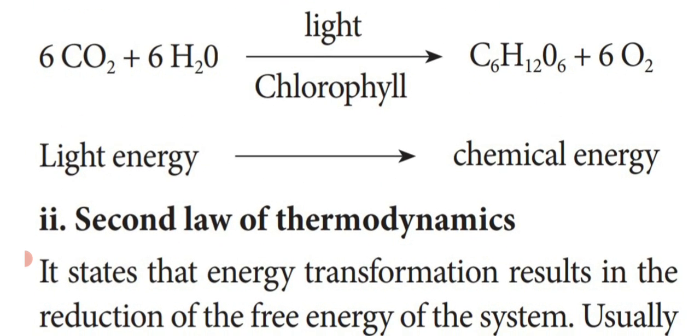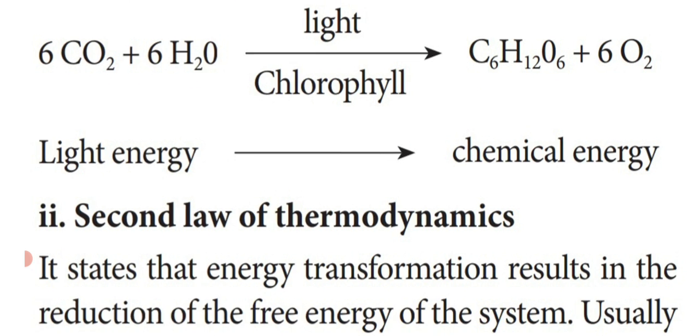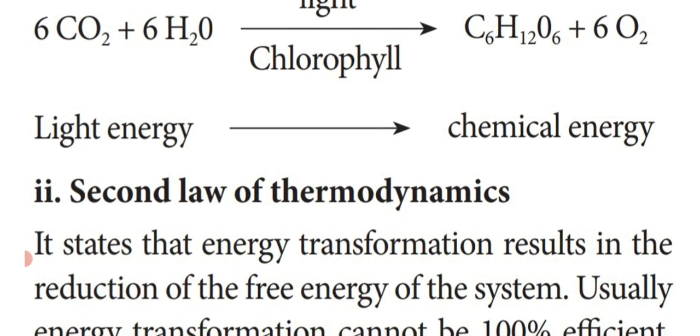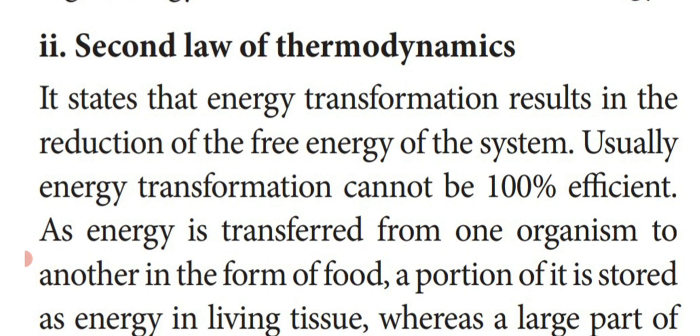So in this reaction, there is no gain or loss of total energy. That is the first law of thermodynamics.